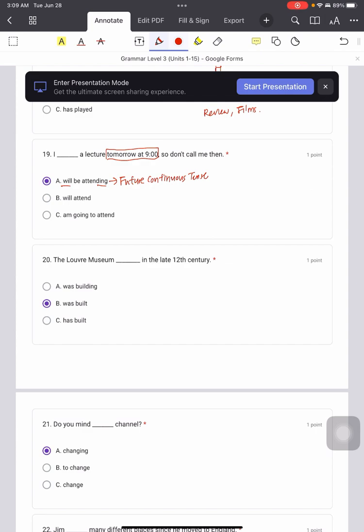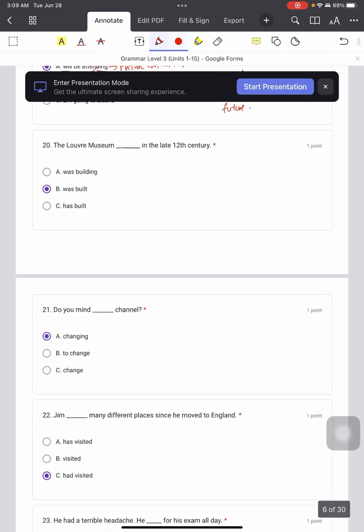If you remember the situations when we use future continuous tense, there are three: S, A, and R. S means stated time in the future. So tomorrow at 9 a.m. is S. So that's why we will be using future continuous tense, A.